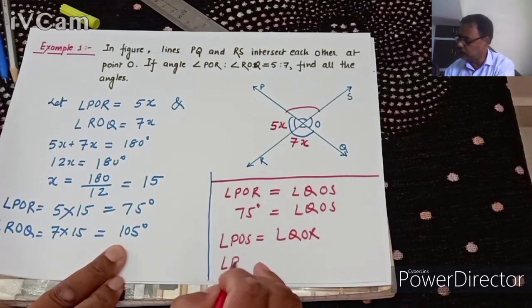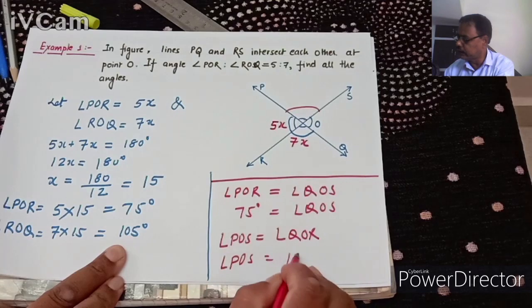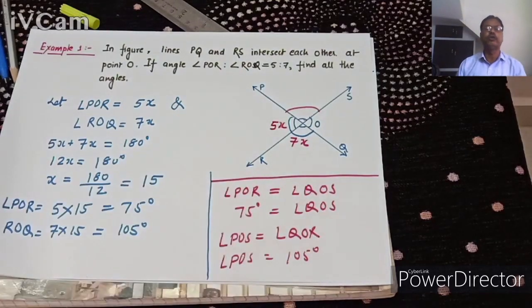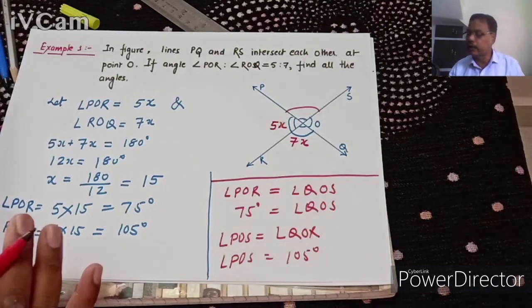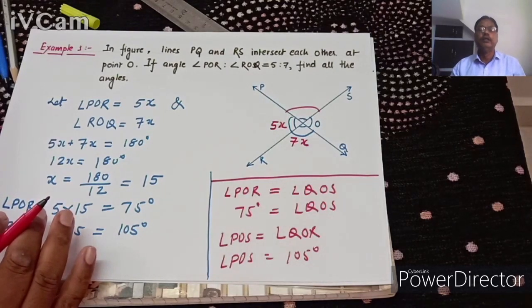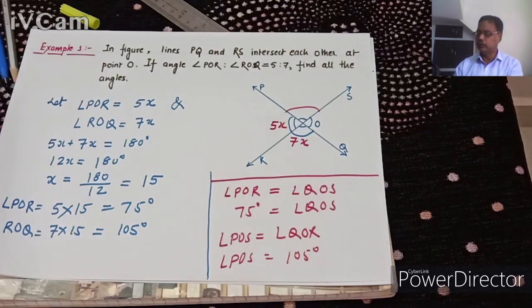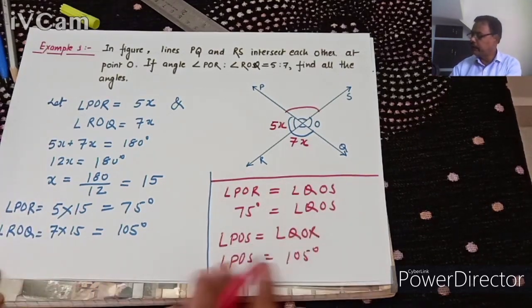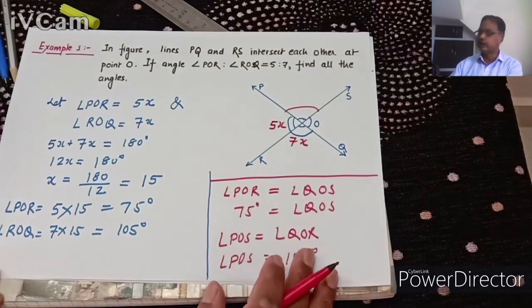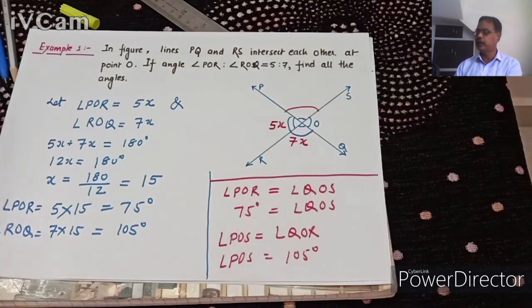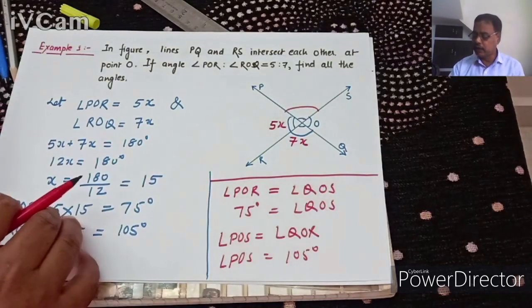So angle POS will be equal to 105 degree. So we found two angles automatically by theorem 6.1: vertically opposite angles are always equal. Using that theorem we have written the other two angles directly. So in this way we will solve this example.